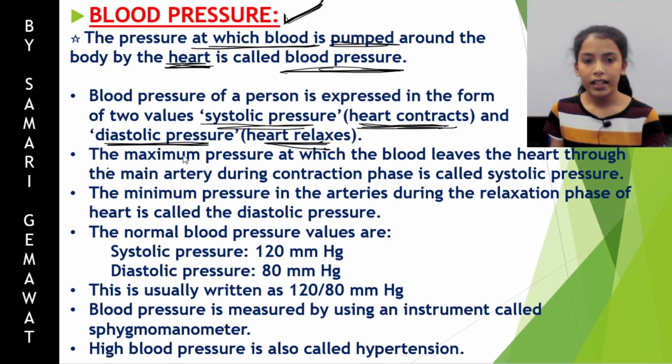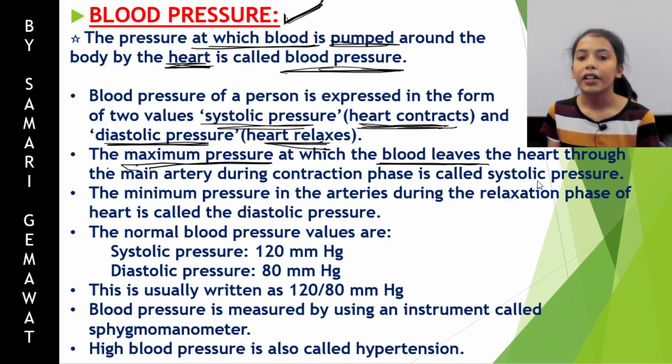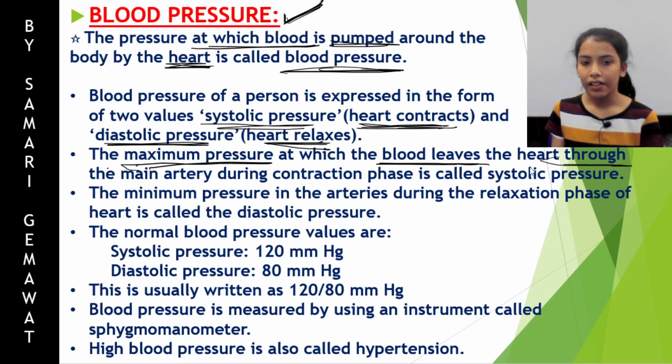Now what are the definitions of systolic and diastolic? Systolic pressure is the maximum pressure at which blood is pumped from the heart through the main artery during the contraction phase.